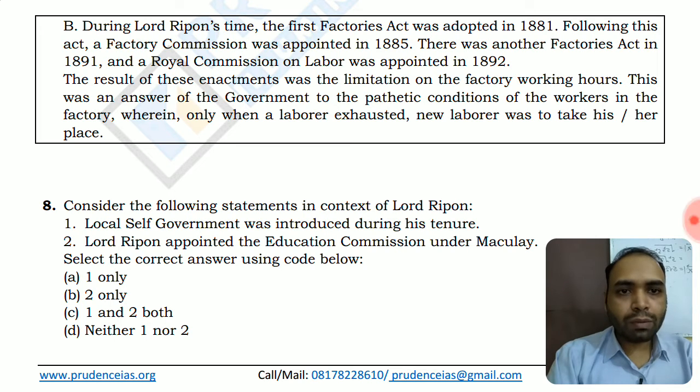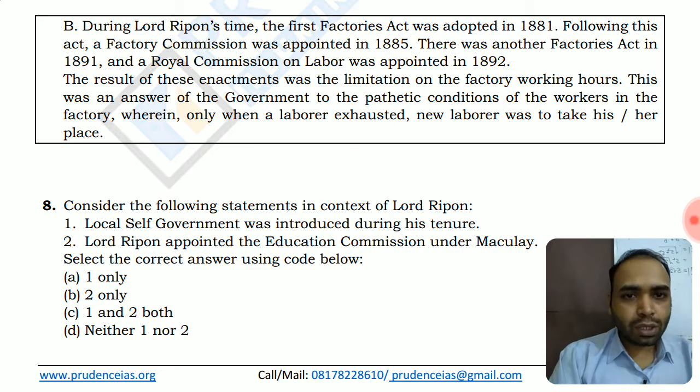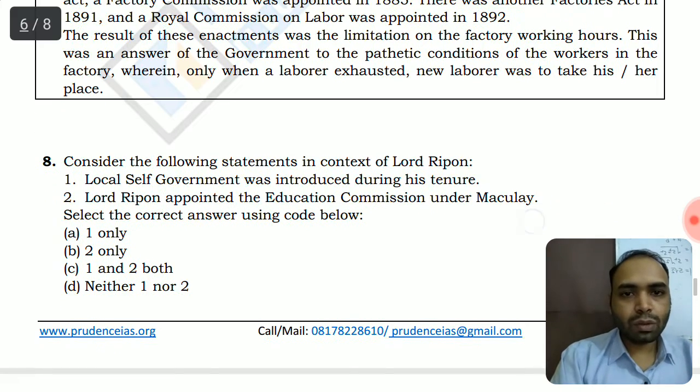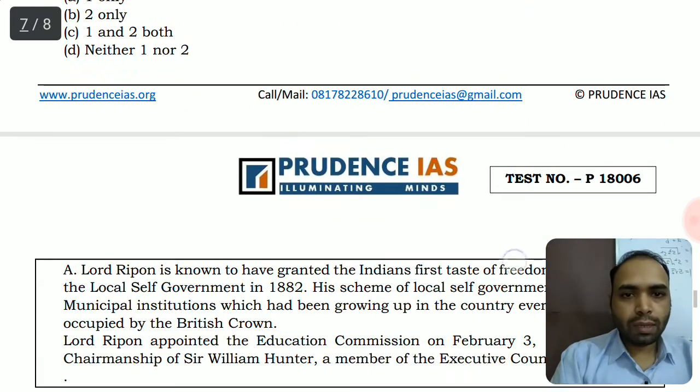The Education Commission under Lord Macaulay was constituted during the governance of Warren Hastings. So the second option is incorrect, while the first is correct. So the option would be A, one only.